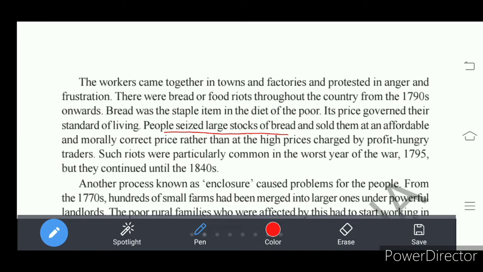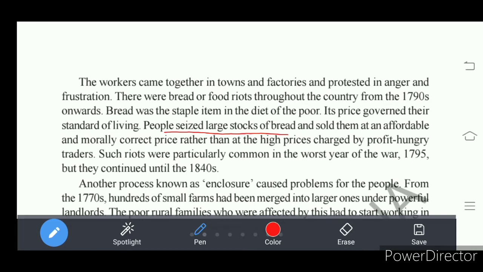They brought all the bread stocks under their control and sold that bread at a reasonable price, that is a correct price. What is meant by correct price? The price at which every individual can buy.